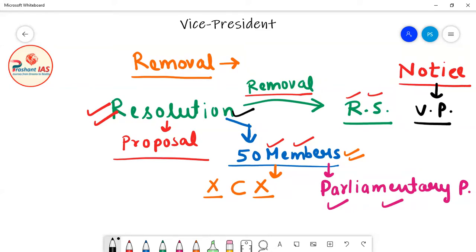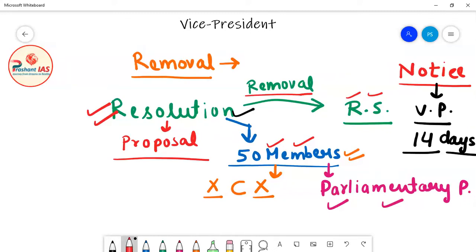So a notice is given to the Vice President of India regarding his removal, and after the expiry of a 14 days period, any further procedure can be initiated. Now what does it mean?